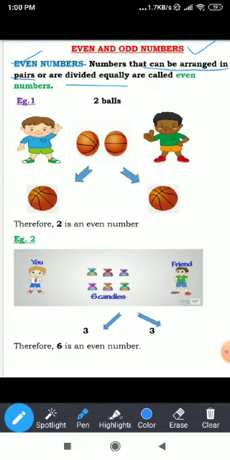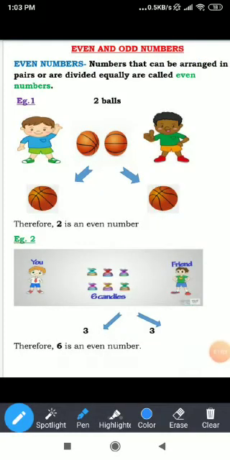Let me repeat the definition for you. Even numbers are those numbers that can be arranged in pairs or are divided equally. Now, from the definition, we got to know that for a number to be even, it should follow two conditions. First, we should be able to divide it equally, and second, we should be able to arrange it in pairs. Now, let's understand this more using few examples.